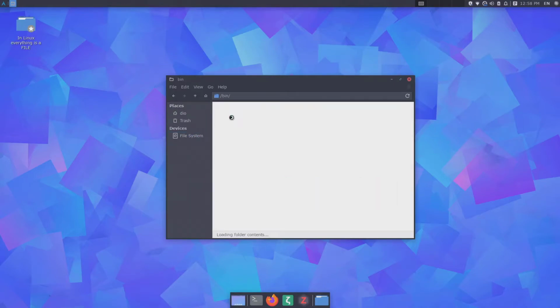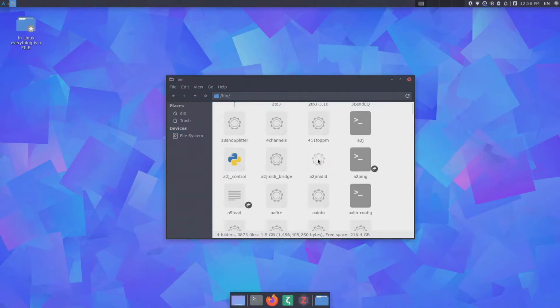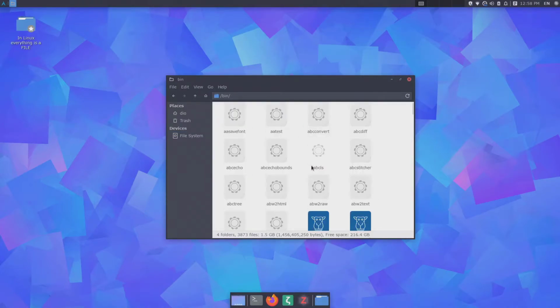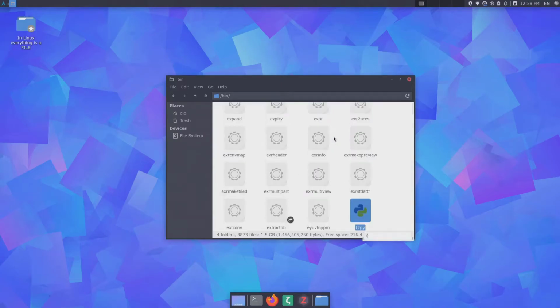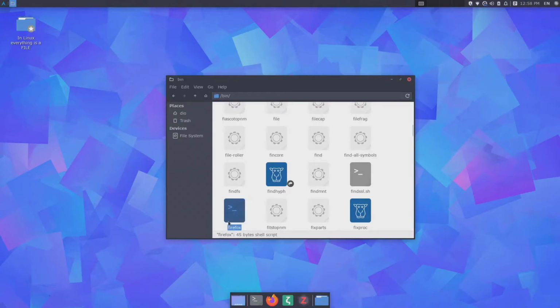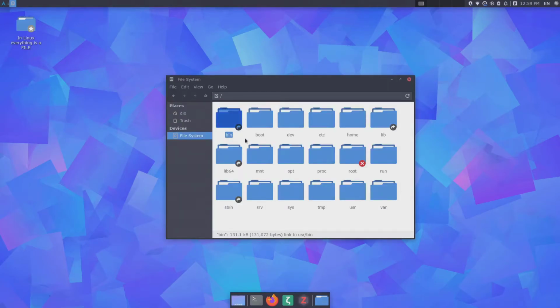If I open bin, you can see all of those different files or executables. And if I search for Firefox, I can find the dedicated binary file. And this script, in this case, or it could also be an executable, is used to launch our programs. In the binary folder, you also have some executables for commands that are used in the terminal.